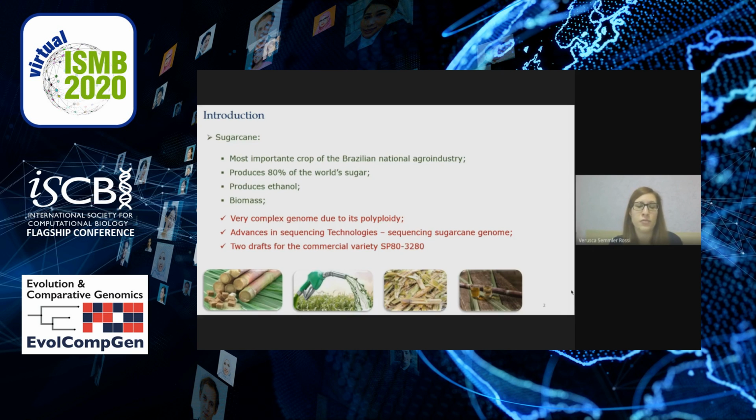Due to this, we identified the supposedly complete and non-redundant set of transcriptional regulators and associated proteins, or TAPs, and carbohydrate-active enzymes, or CAZymes, in this variety's genome, exploring the two genome sequences available for the same cultivar. We divided TAPs into families of transcription factors, or TFs, and other transcriptional regulators, or OTRs.